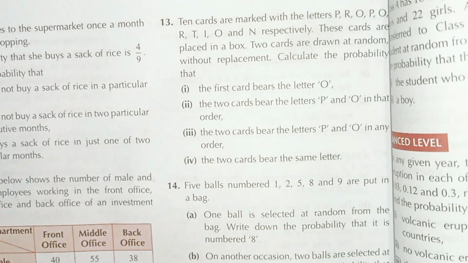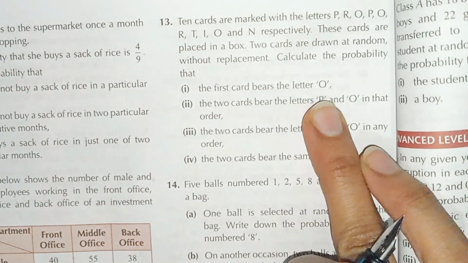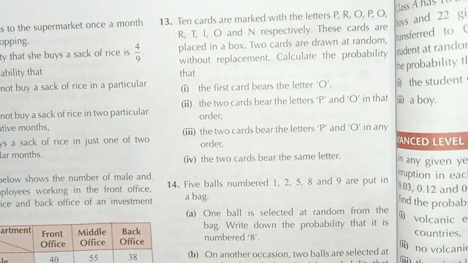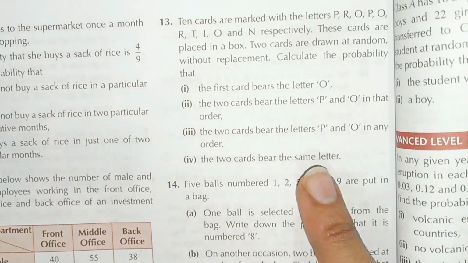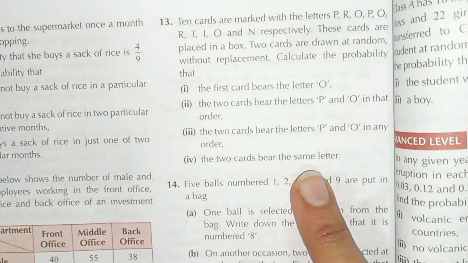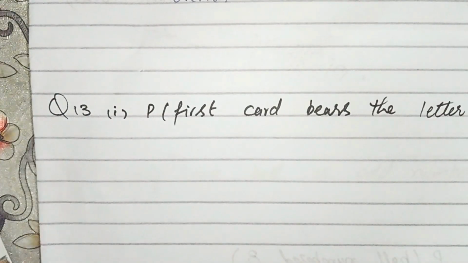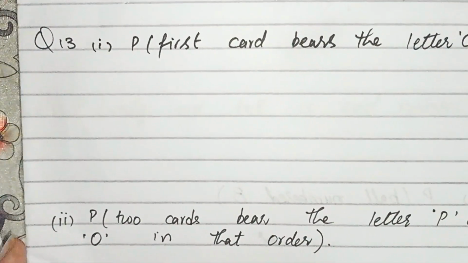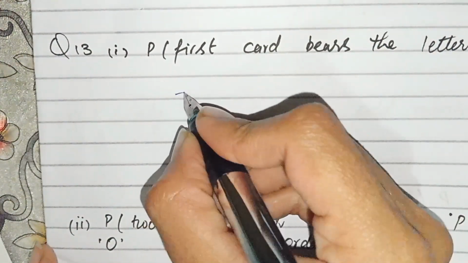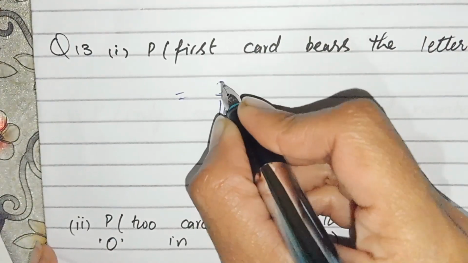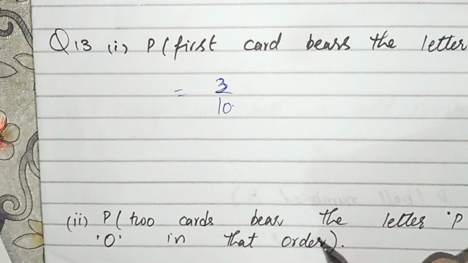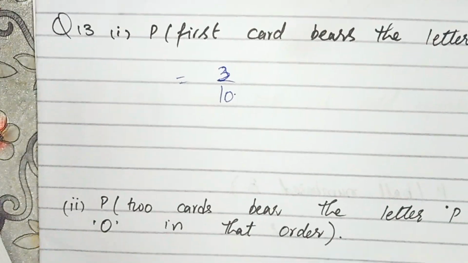The first card bears the letter O. We have to find the probability of the letter O. There are three cards with the letter O, so the probability is 3 over 10. Simply, the first card bears the letter O, and we can write its probability like that: 3 by 10.